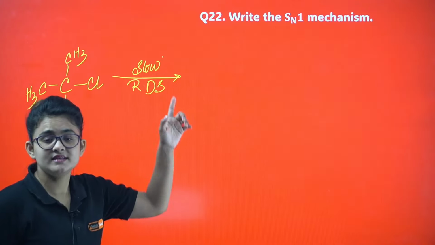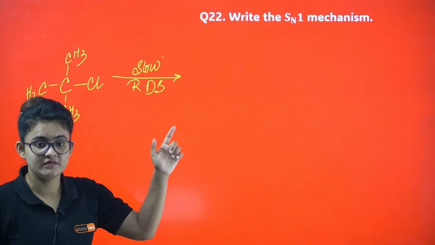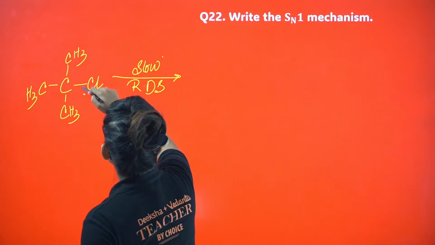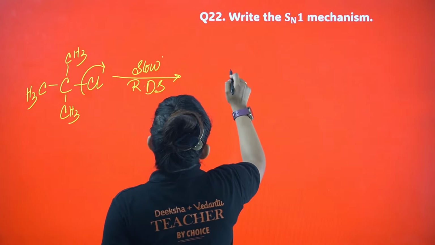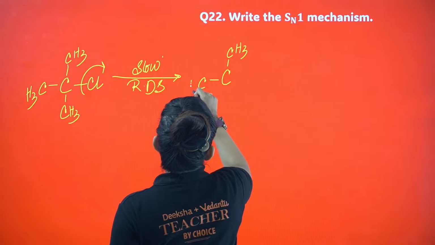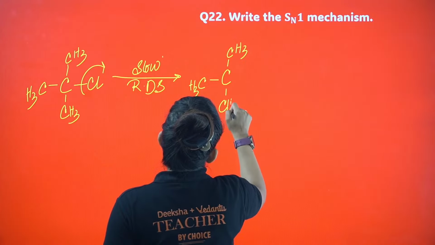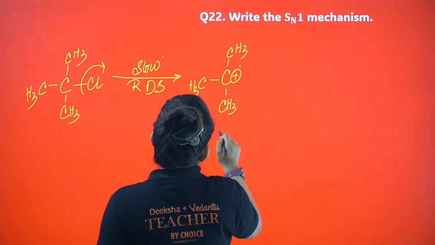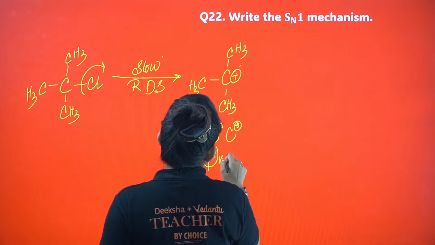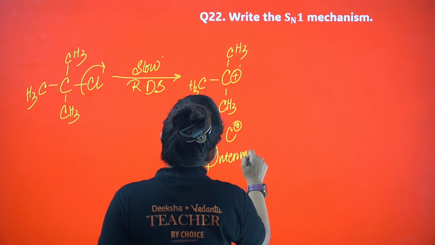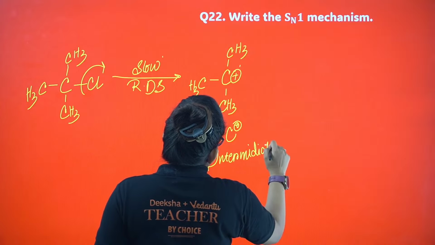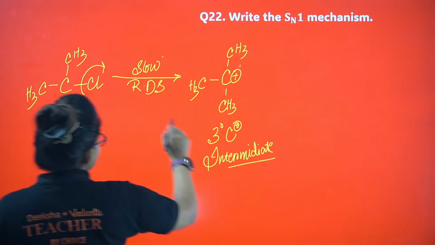We determine the rate in the first step itself. Here the leaving group leaves the system and a carbocation intermediate is generated. So I will end up with a tertiary, 3 degree carbocation, which is an intermediate. This particular step is the RDS.